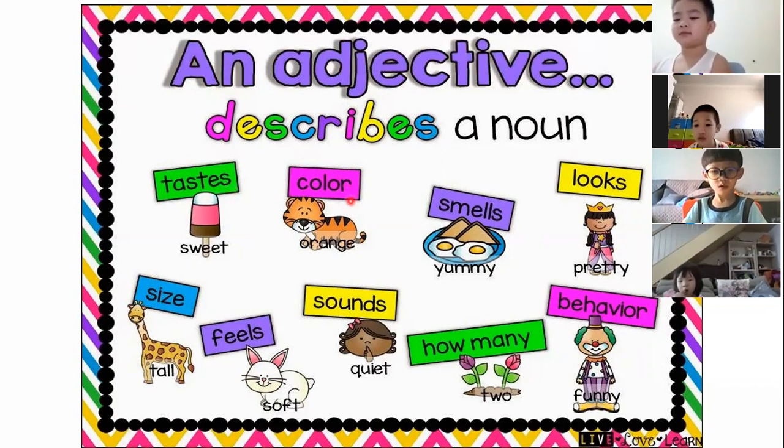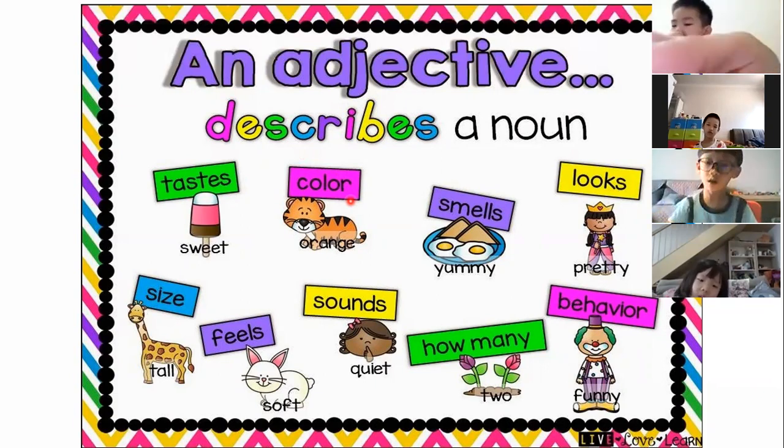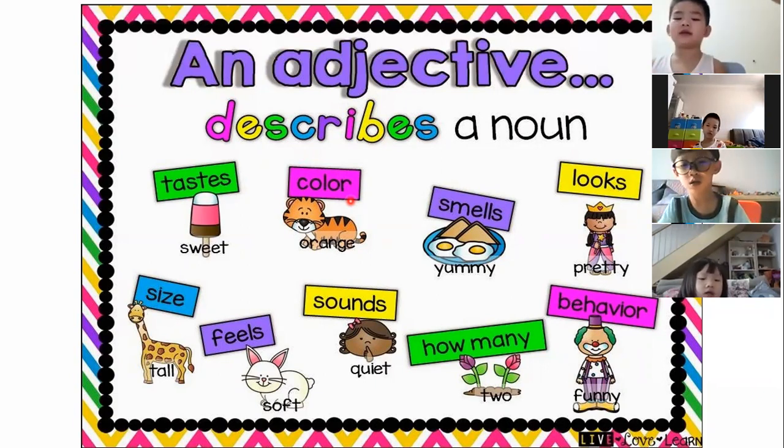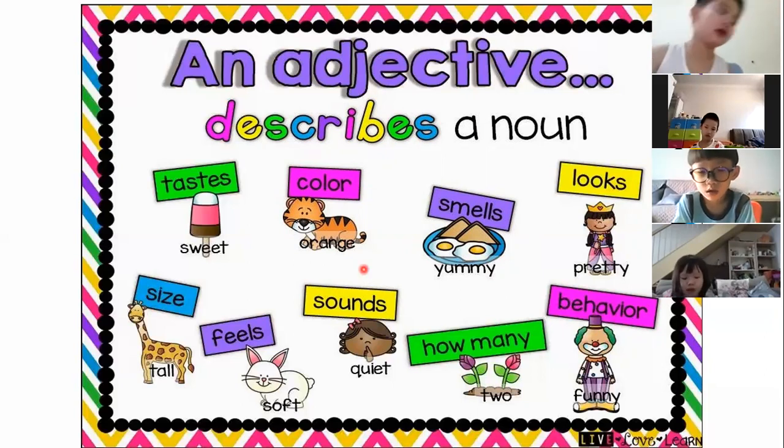Same goes to color. Let's say you want to describe an animal. For example, you want to describe the zebra. How do you describe the zebra? What is the color of the zebra? Black and white, right? It is white and it has black. So we use colors to describe, not only animals, but we can also describe things.